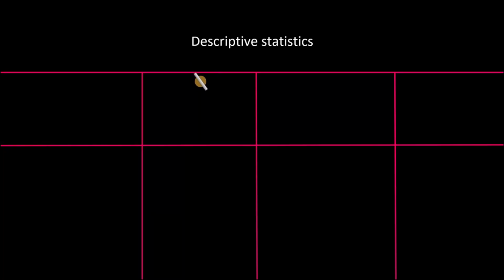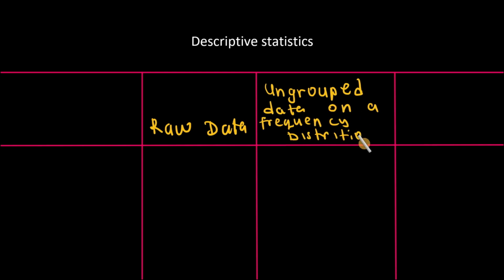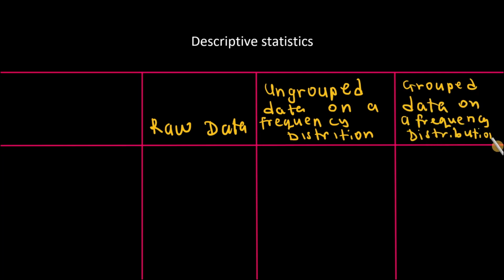In statistics, data is classified in 4 main classes. That is raw data, ungrouped data on a frequency distribution. There is also grouped data on a frequency distribution. A frequency distribution is a table showing data values and its corresponding frequencies.